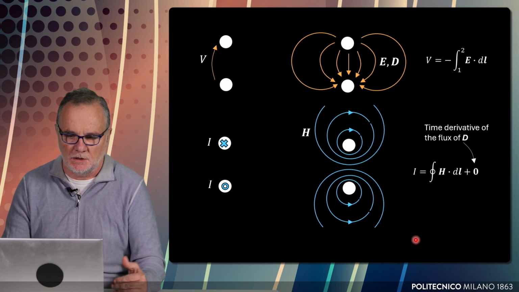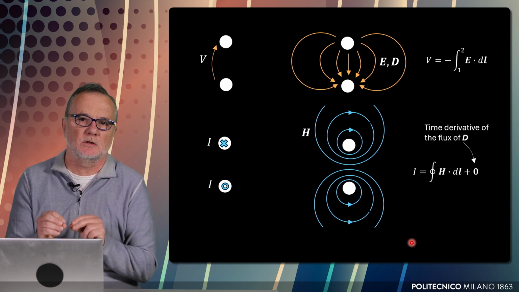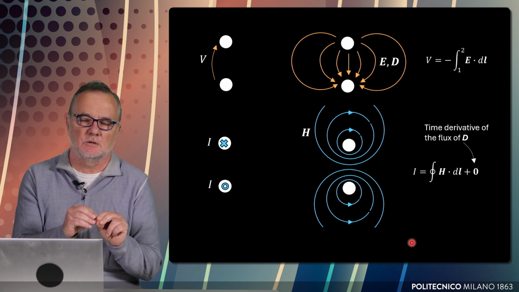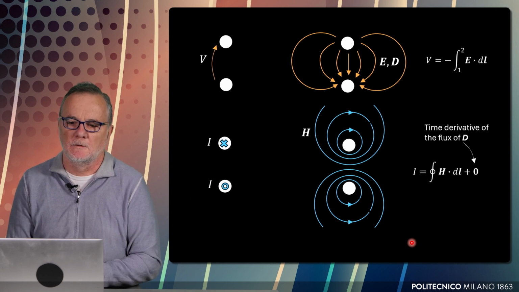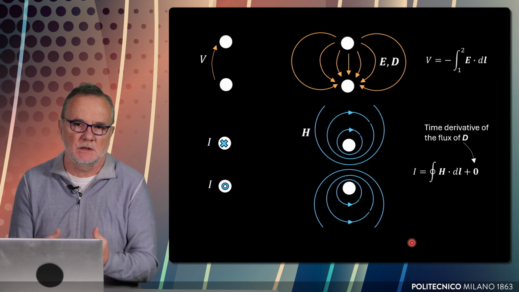So whenever we speak of voltage and currents, we also mean that there is an associated field with them. And of course, since we are dealing with electromagnetic waves, there is not a single wave of a single quantity, voltage V, but there are always both terms, V and I, E and H.